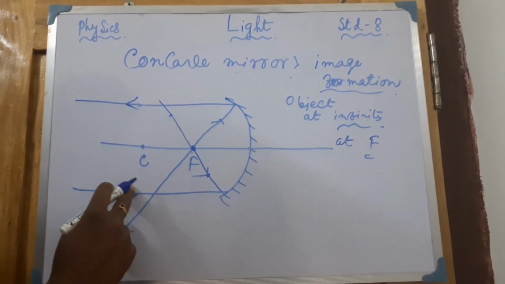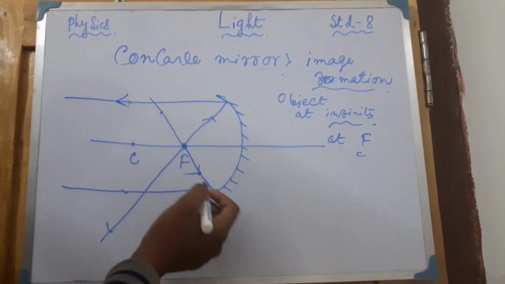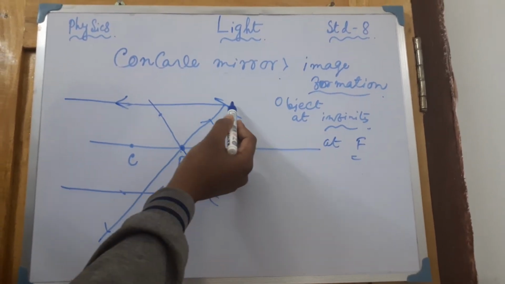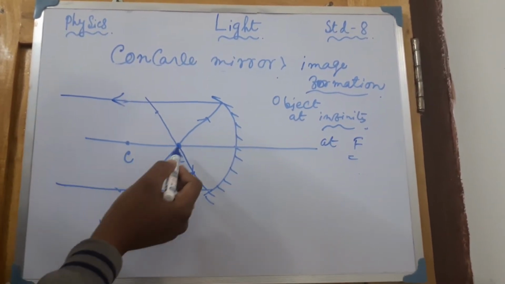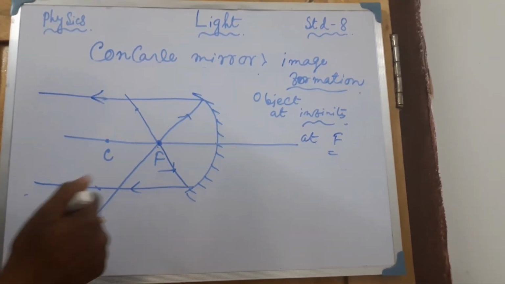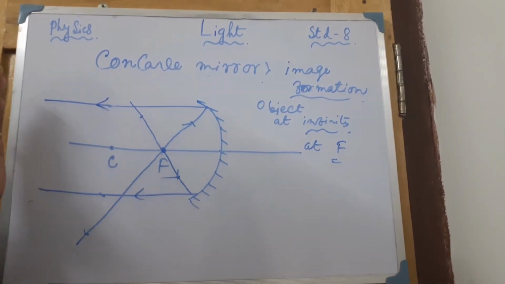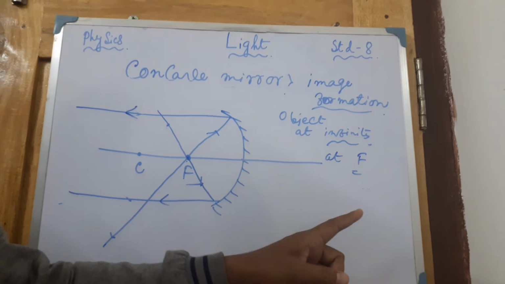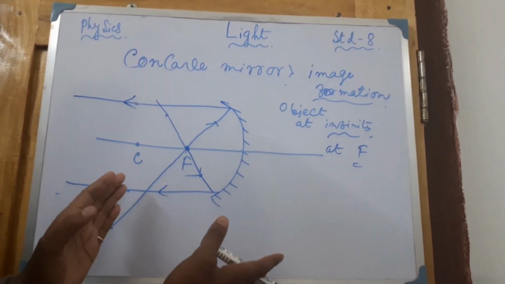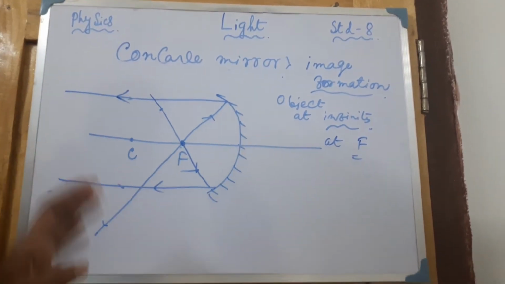Similarly the second ray will go in this way and reflect parallel. So they will meet at an infinite position. So if the object is at infinity, the image forms at the focus. If the object is at the focus, the image forms at infinity. This is the first and the second condition.